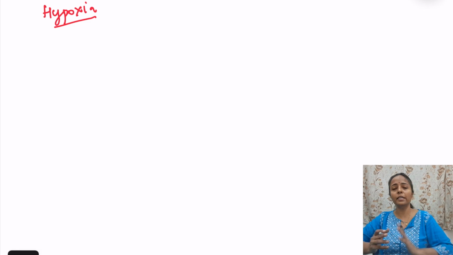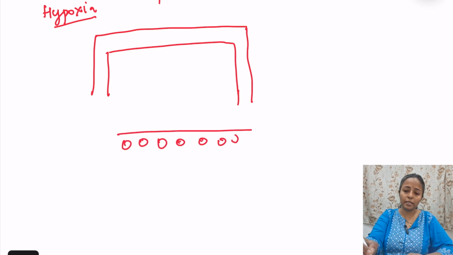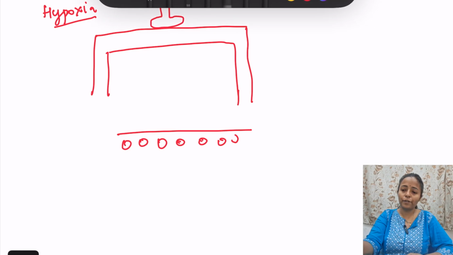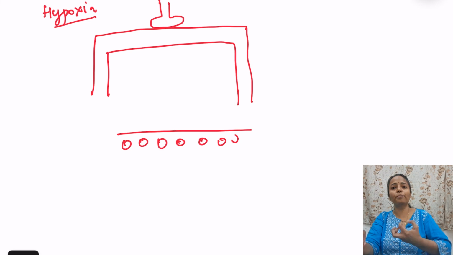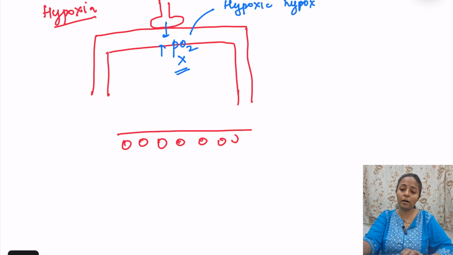Then next point is hypoxia. What is hypoxia? Hypoxia is decrease in the oxygen availability at the level of the tissue. So there are 4 types of hypoxia. So let us draw, suppose this is the circulation, okay, and here there are tissues, cells, and here there is alveoli. So first, lungs should bring in oxygen from outside, so there should be entry. So this is for partial pressure of oxygen. If this is not happening, then it is known as hypoxic hypoxia. Hypoxic hypoxia is also known as hypoxemia.